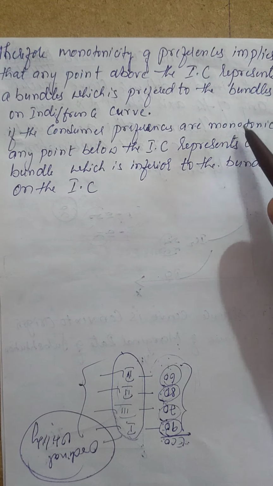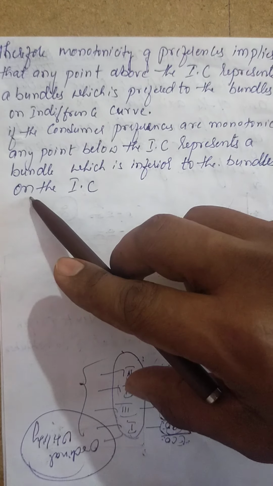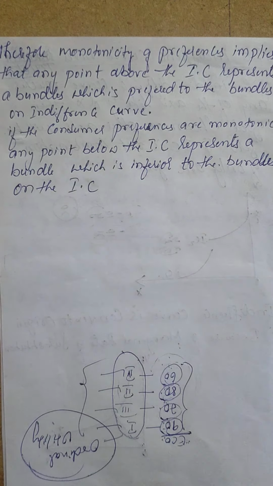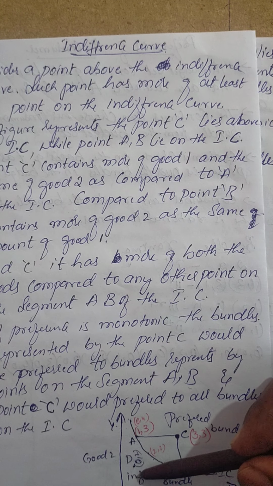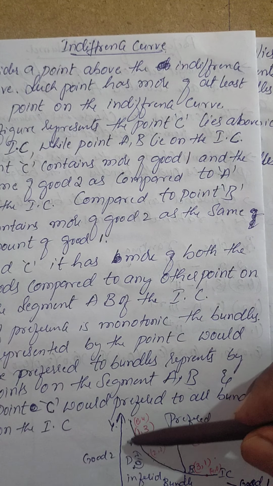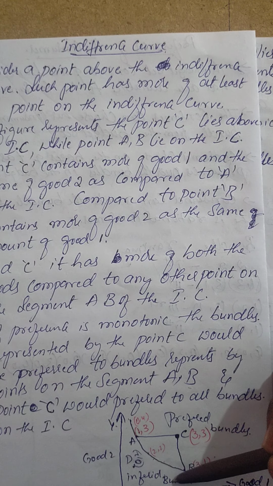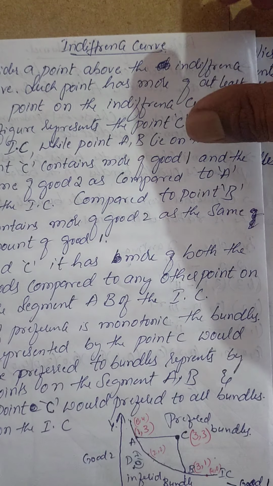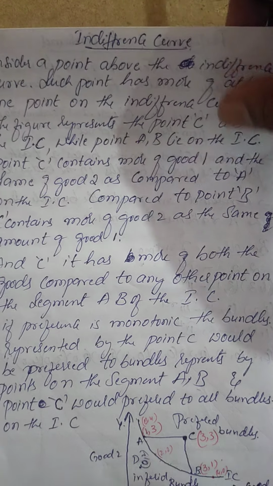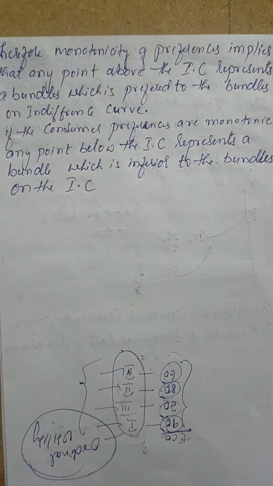Inferior to what? Inferior to those on the indifference curve. This is inferior to this indifference curve. If you draw one more curve here, it becomes one more curve. So this is inferior to this indifference curve. Hence this particular indifference curve concept gets over. Tomorrow we will see different types of indifference curves and their activities. Thank you.